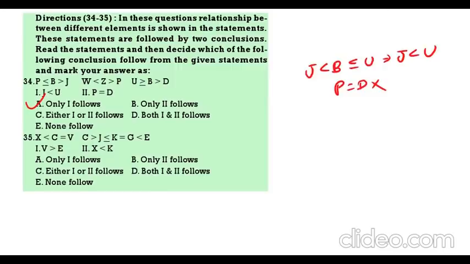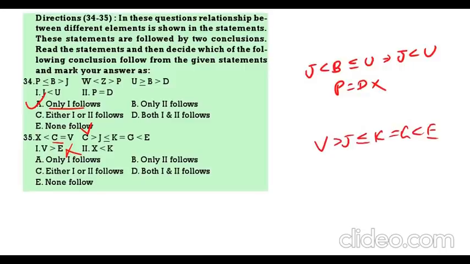Only one follows. X less than C, C is equal to V, C greater than J, J less than or equal to K, K is equal to G, G less than E. Now, V greater than E. Now, C is equal to V. Instead of C, if I write V, then V greater than J, J less than or equal to K, K is equal to G, G less than E. So, between V and E there is no common symbol. First one does not follow.